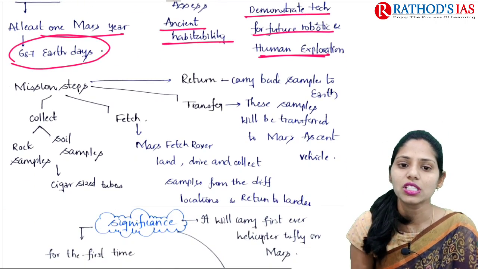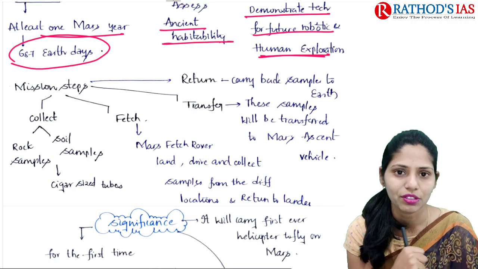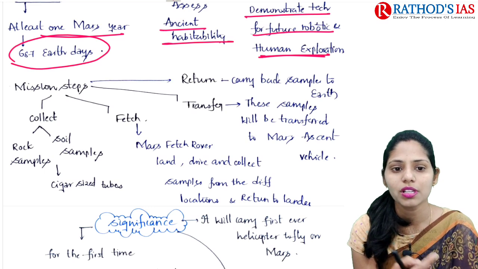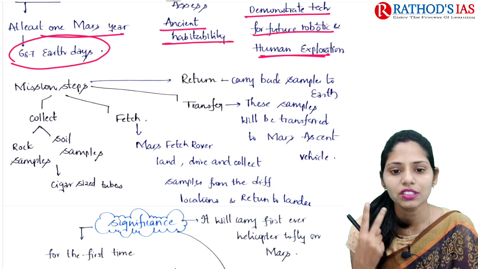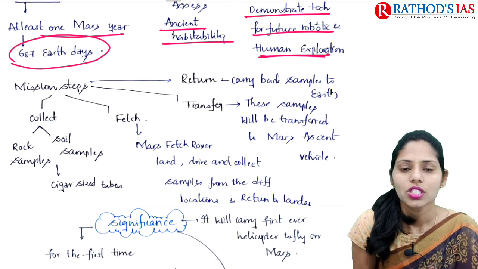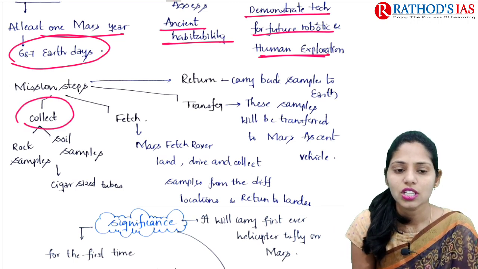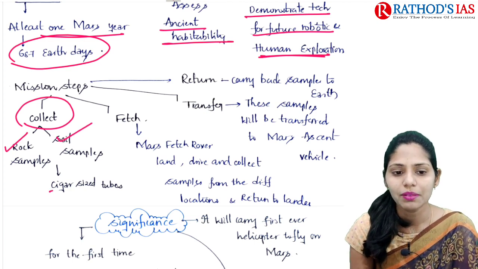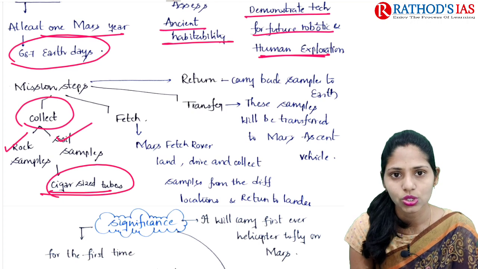If you see the mission steps, mainly there are 4 important steps. First one is to collect samples, either rock samples or soil samples. Next one is fetch, third one is transfer, and fourth one is return to Earth. So the first one is collect: to collect rock samples as well as soil samples, and they are mainly placed in cigar-sized tubes.